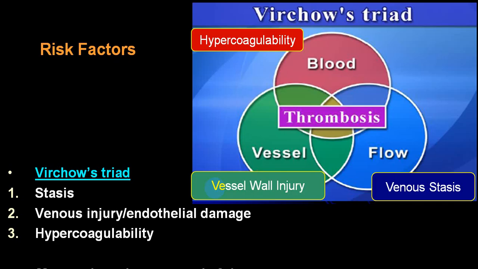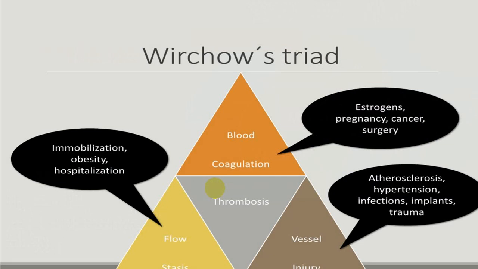As far as DVT is concerned, it is called Virchow's triad, which will end up with a thrombus formation in the venous circulation because of venous stasis, or because of vessel wall injury, or because of hypercoagulable state, and that can end up with thrombosis. Some of the common causes I will be showing you here, which we'll be discussing in detail.